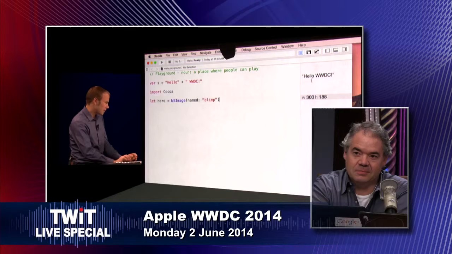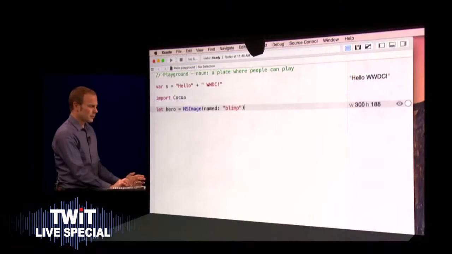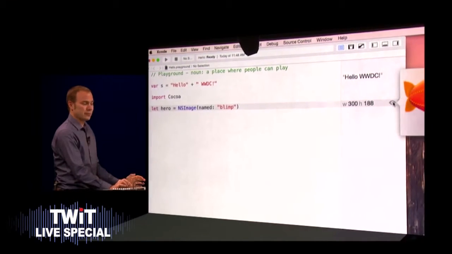I've loaded an image. The playground sees I've loaded an image. I can even see it right here. The question is, will you be able to tailor the Swift?